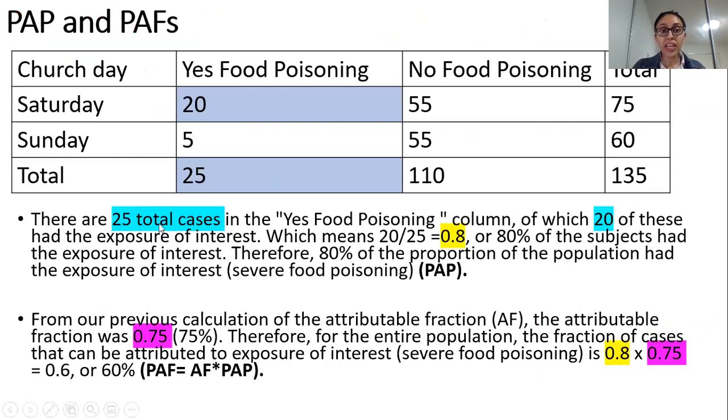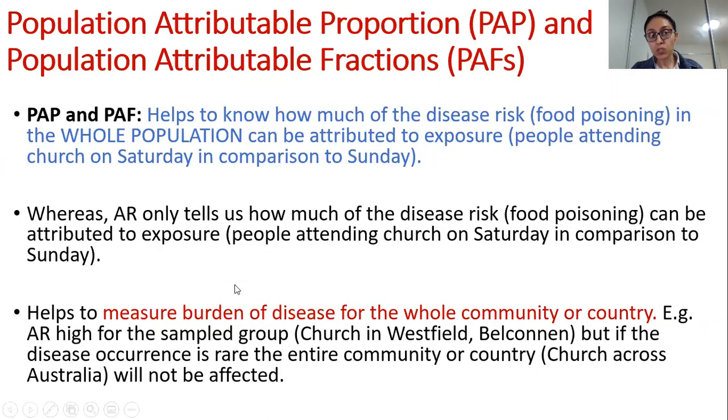Okay, guys. So the calculation for your PAP and PAFs is like this. Yes, on Saturday you had 20 people, and on Sunday you had 5 people. You total these people: 25. This is what it means by the whole population.